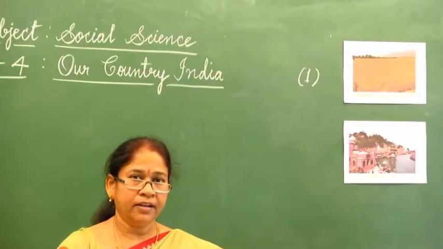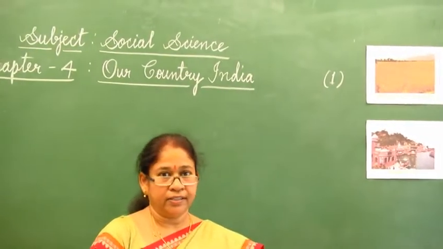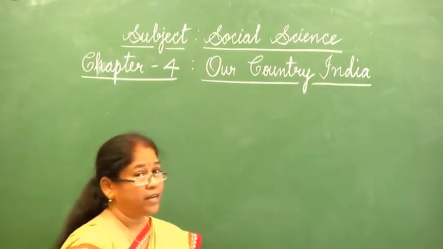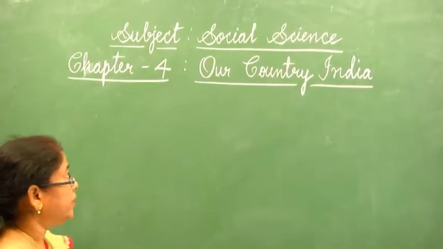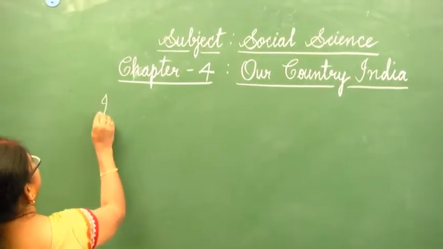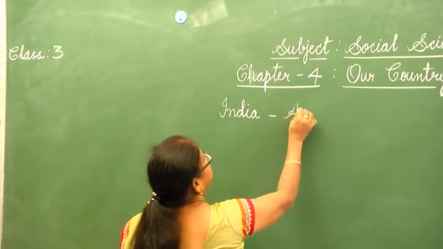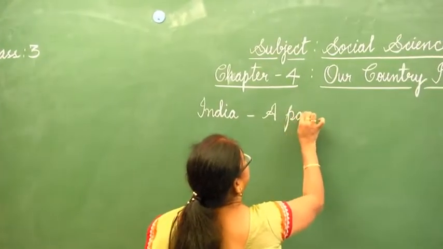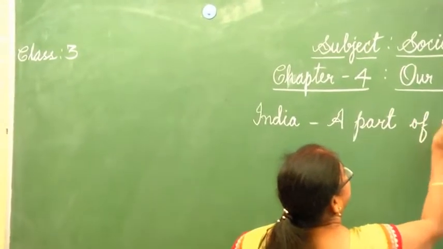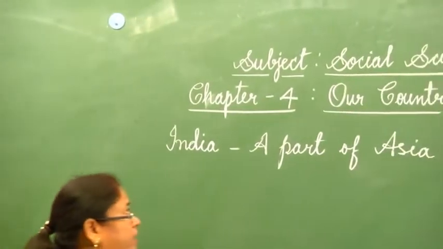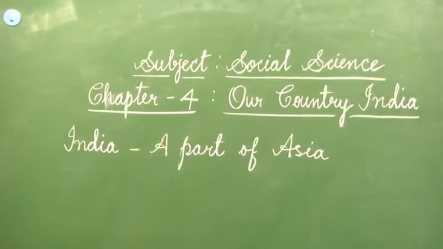Oceans. There are 7 continents. And Asia is the biggest continent, and our India is a part of Asia. Asia, A-S-I-A, Asia.